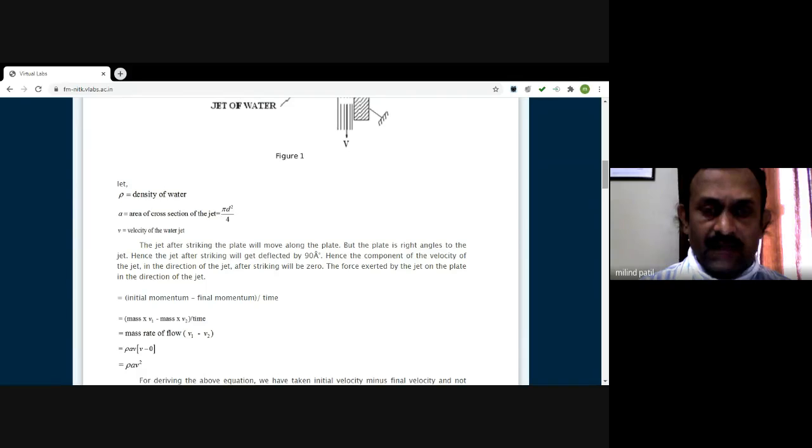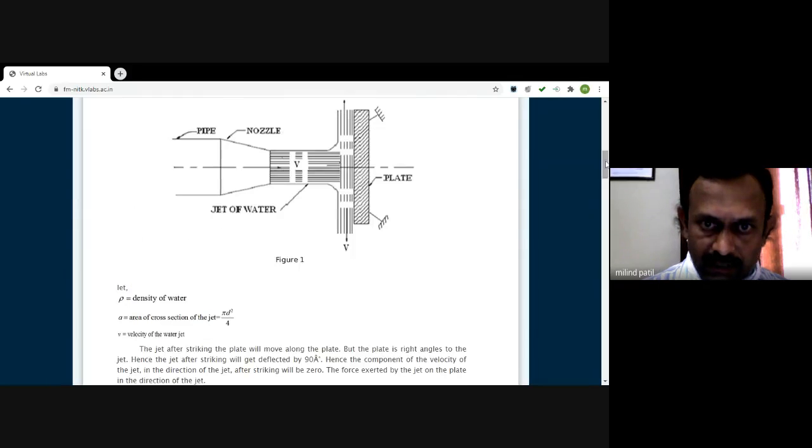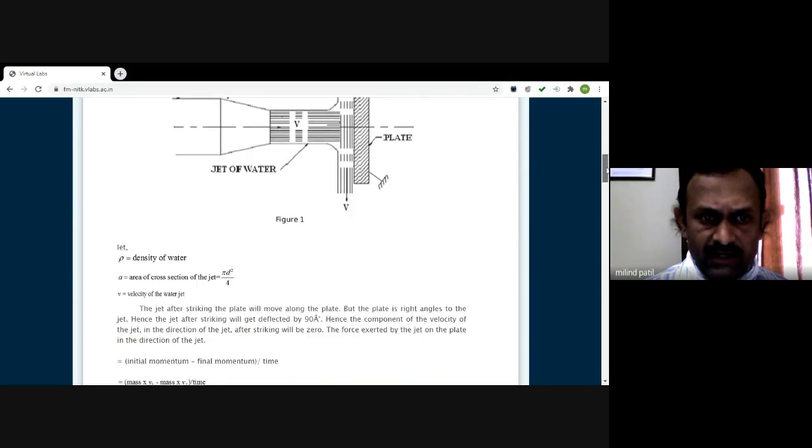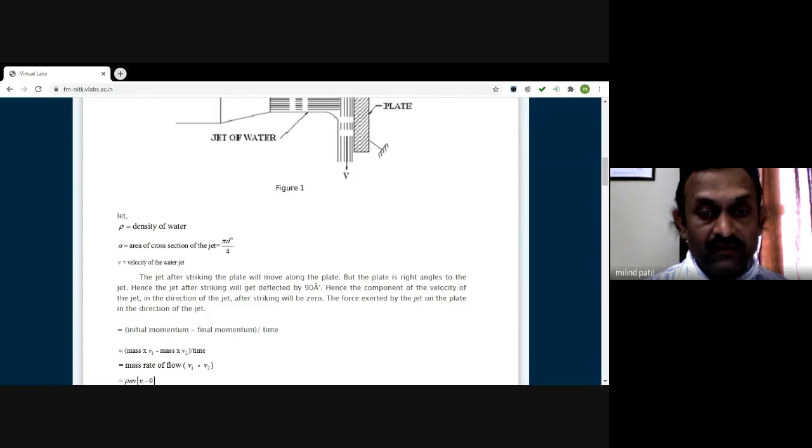Now the jet, after striking this plate, will move along the plate. That is, the jet of water, when it strikes the plate, deflects at an angle equal to 90 degrees. Hence, the component of velocity of the jet in the direction of the jet after striking will be 0. That is, in the direction of x, this component will be 0.